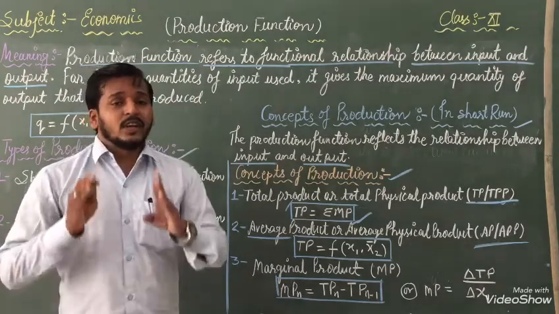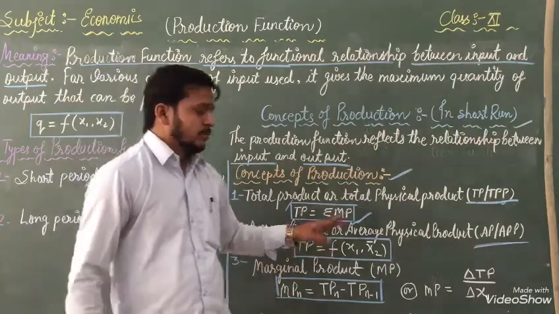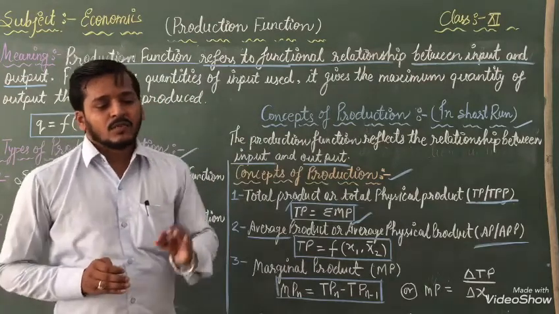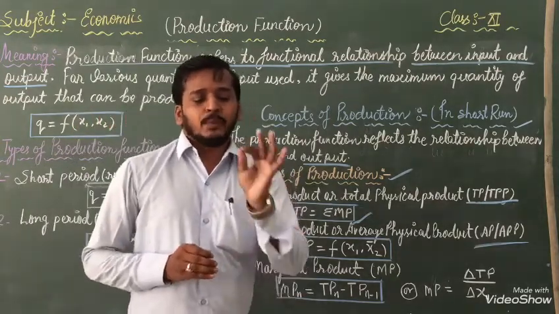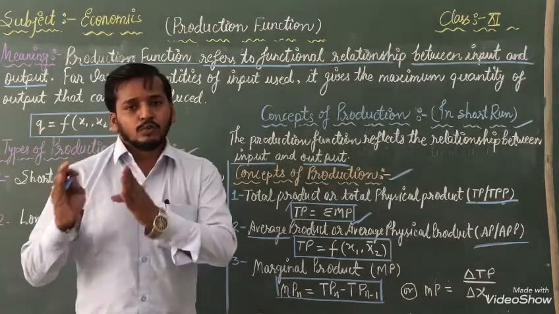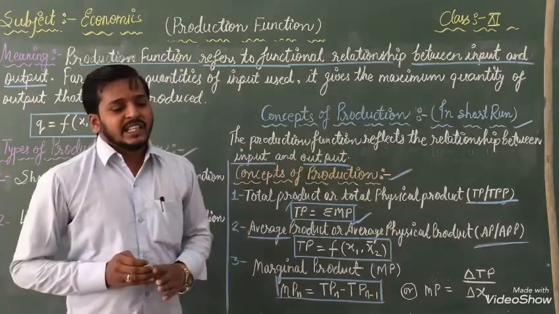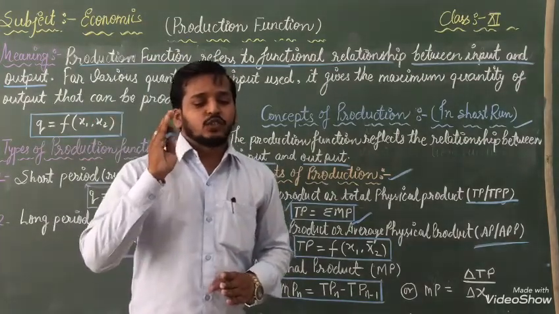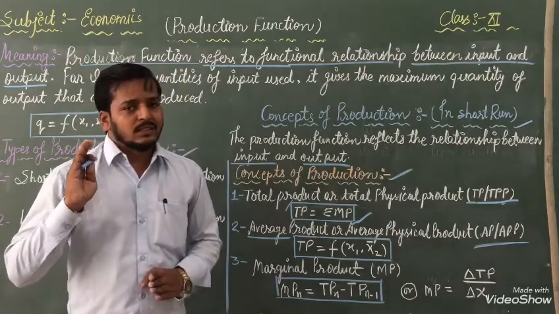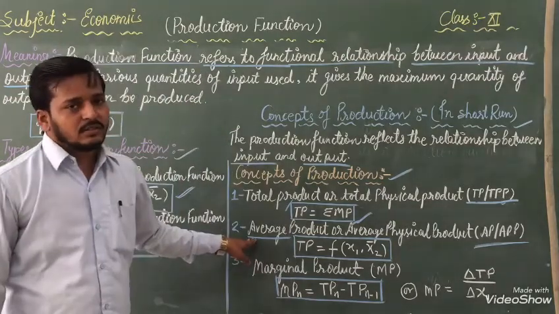Once again listen to the definition: average product or AP is defined as the output per unit of variable input. It is obtained by dividing total product by the quantity of variable factors. With the help of that we get this average product.